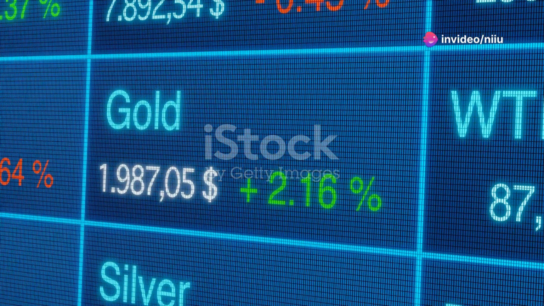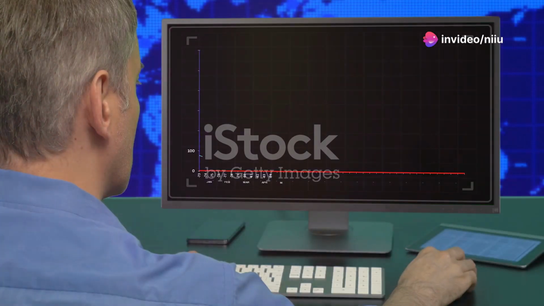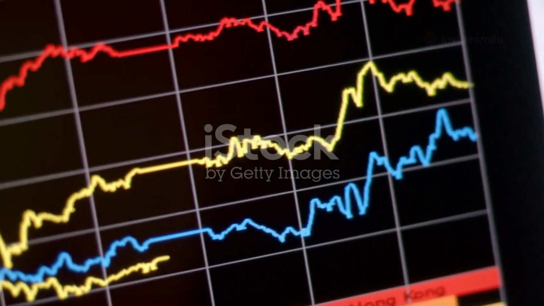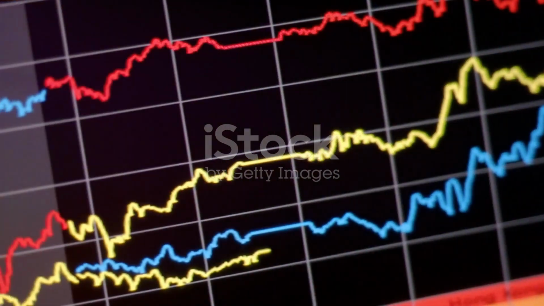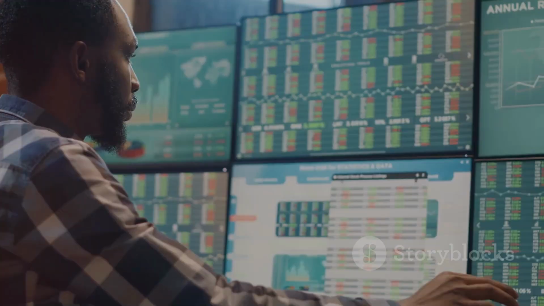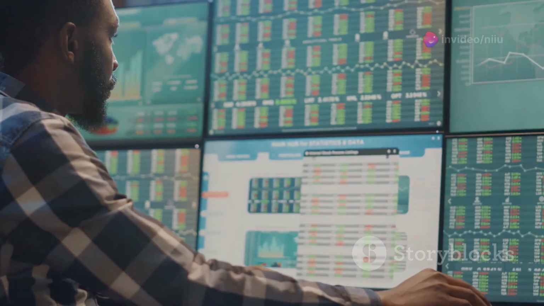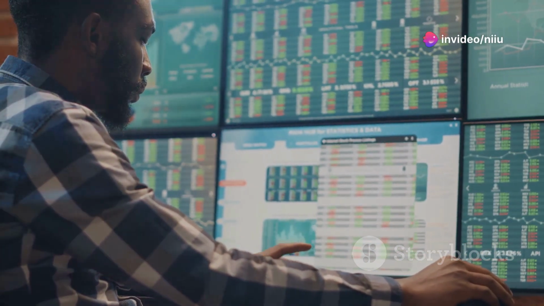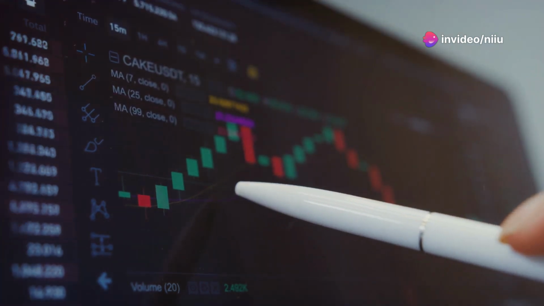Segment 2. Key technical levels for gold prices. Let's jump into the charts for a moment. Gold has been struggling to hold above a key demand zone around $2,730. Now this is an important level to watch because it's a psychological support line for many traders. Currently, we're watching for two key levels: